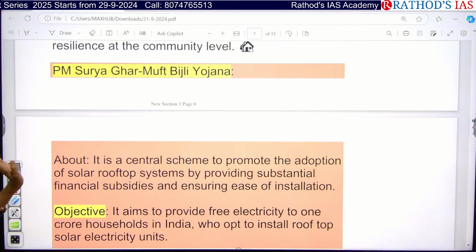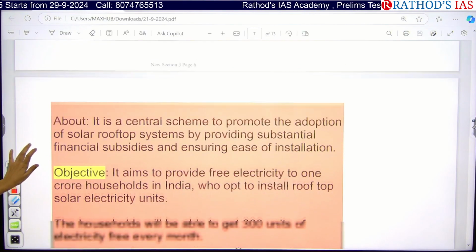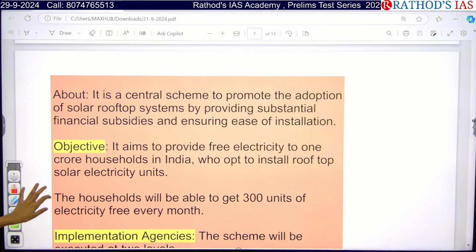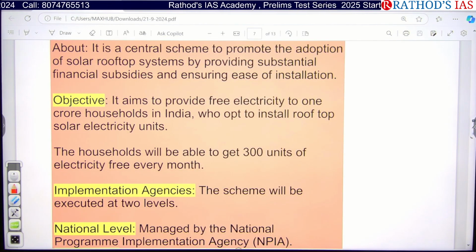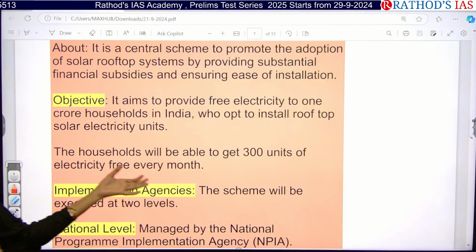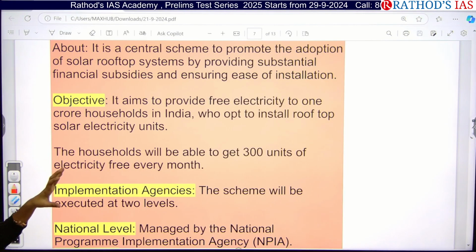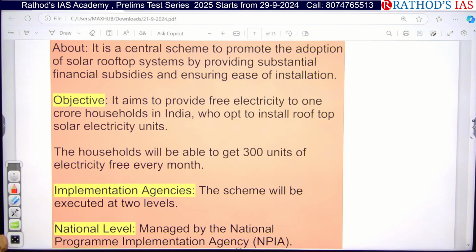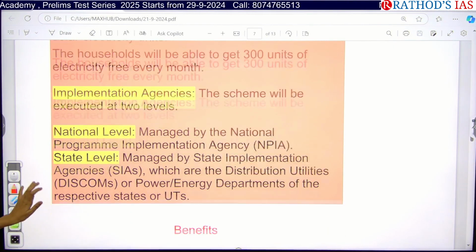And actually, I want to say about one more scheme, that is PM Surya Ghar Muft Bijli Yojana. It is a central scheme and it is focusing on adoption of solar rooftop systems. And what is the aim? The aim is to provide free electricity to 1 crore households in India, because whenever government is providing subsidy to install these rooftop solar electricity units, every household can have the capacity of producing about 300 units of free electricity every month, and if they are generating more, they can sell to the government. Okay, so these are the things.